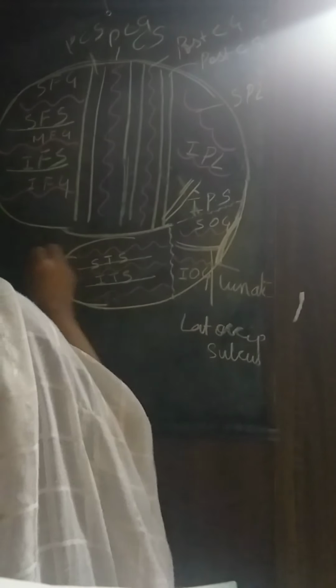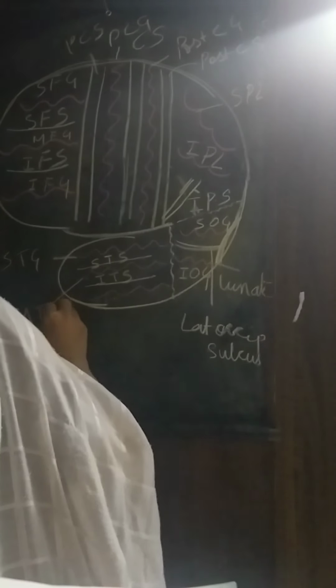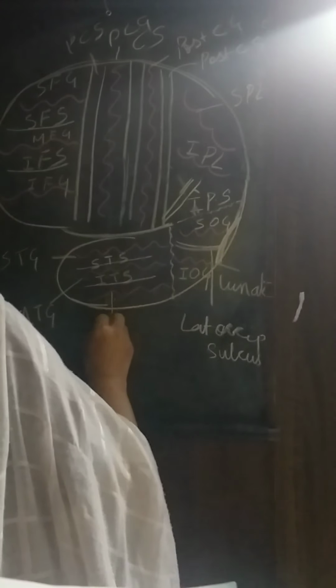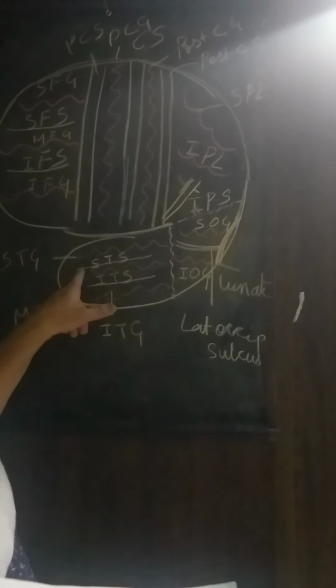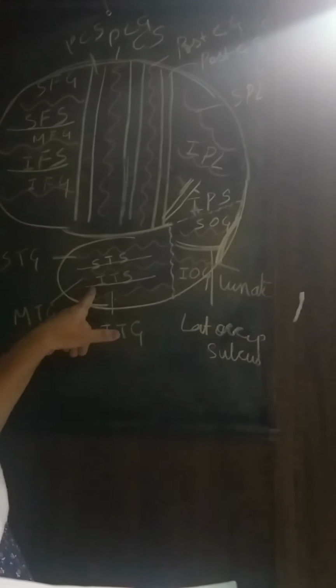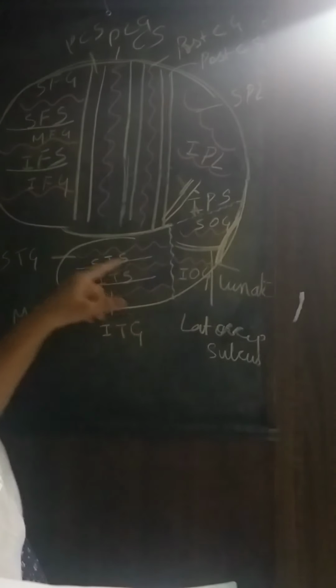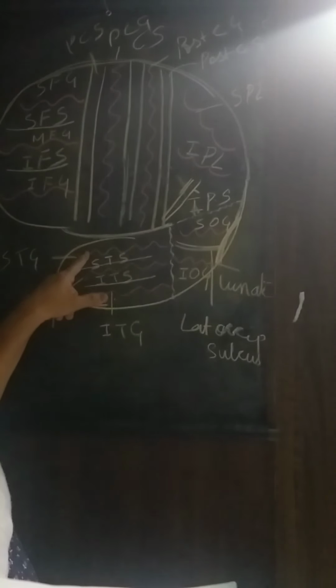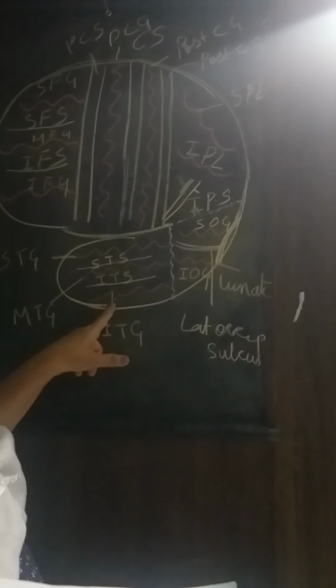So this is the superior temporal gyrus, this is the middle temporal gyrus, and this is the inferior temporal gyrus. Got it?